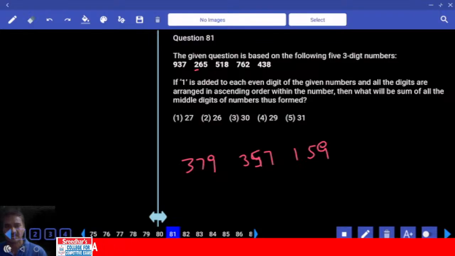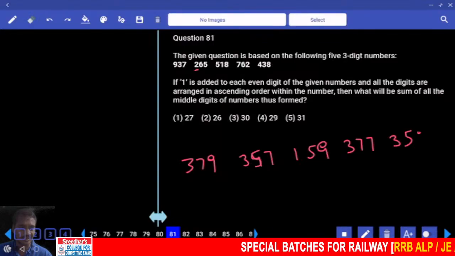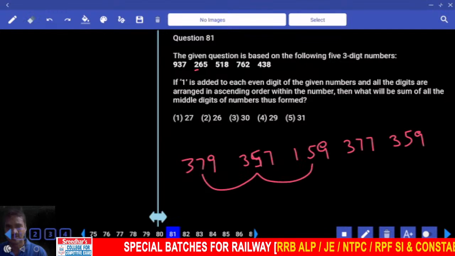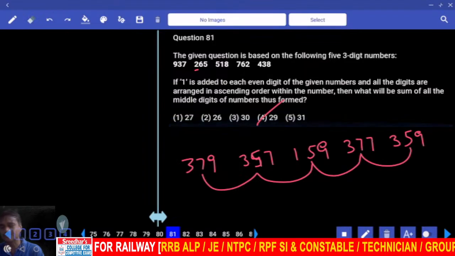Then the sum of all the middle digits: 3, 7 and 3, 7 and 7. Next one, 3, 5 and 9. Middle digits: 7 plus 5, 12, plus 5. How much? 17 plus 7, 24, plus 5, 29. Choice.